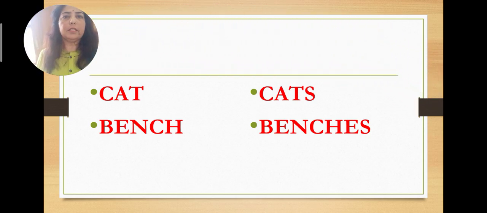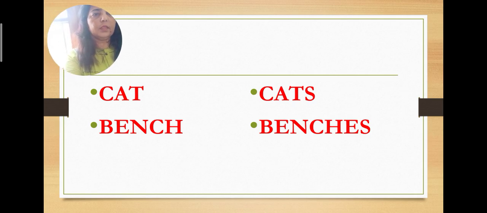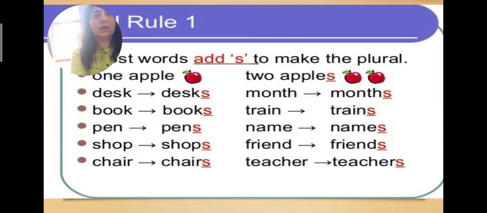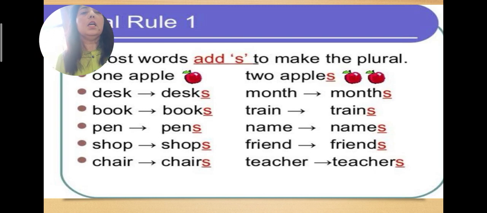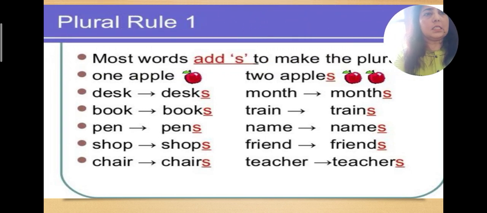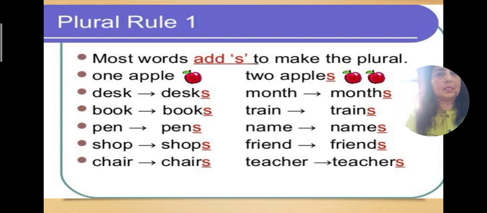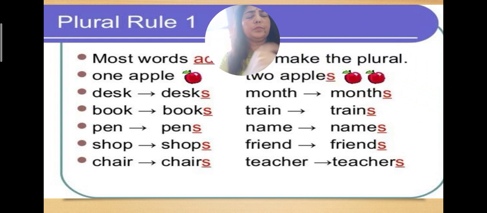Children, we can see that in cat we have just added s, but in bench we have added es. Why so? Let's find out. Our plural rule number 1 says that most words are changed into their plural form just by adding s. Now lots of examples are given. Desk, desks, book, books. Just by adding s, the plural is formed, as we saw in cats.